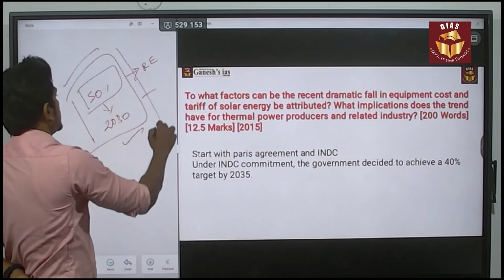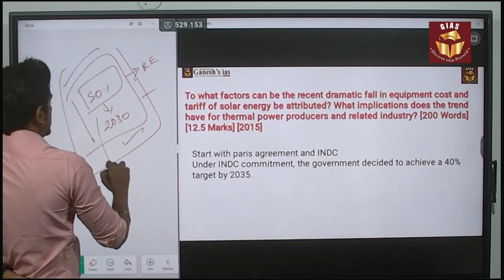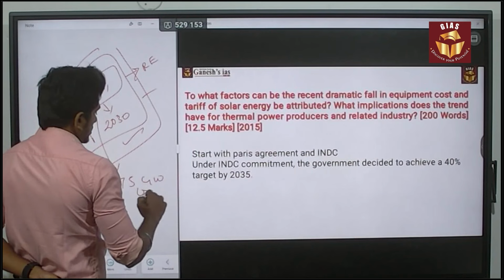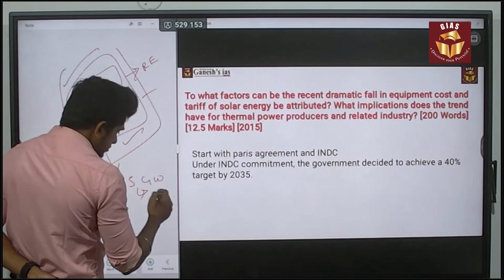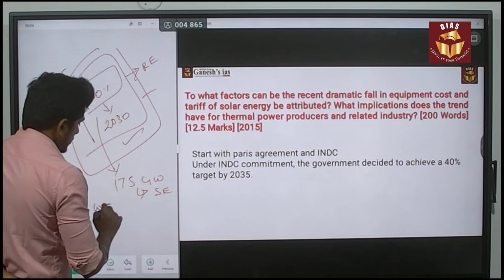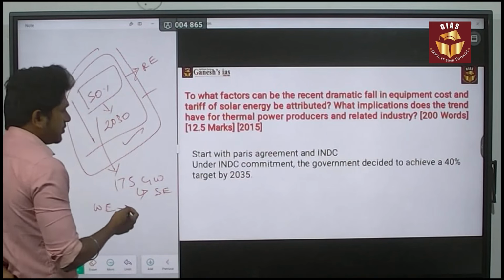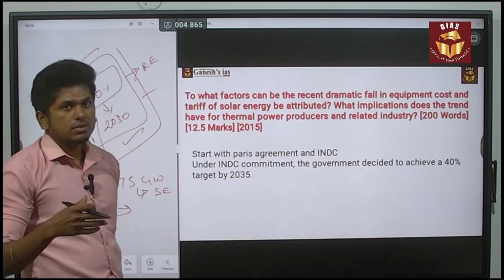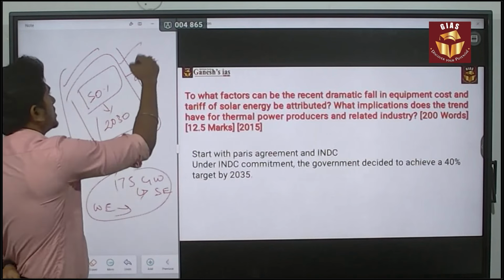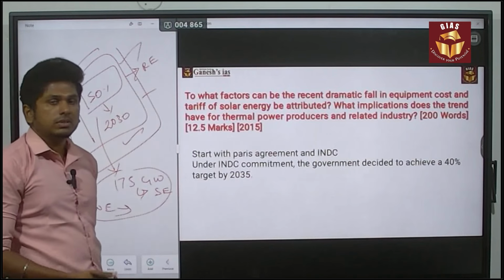Within this 50%, they speak about 175 gigawatts that should be met by solar energy, and for wind energy also they have set a target. So there are certain targets. Even if you don't know these details, you can simply say this in your intro. That is more than enough.